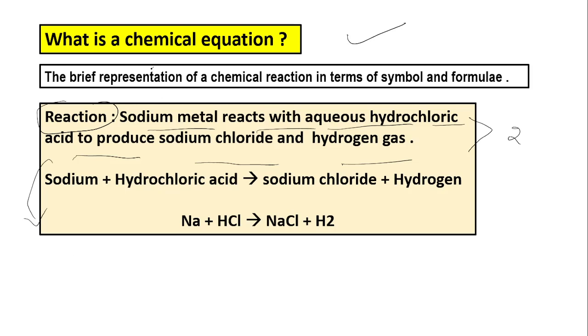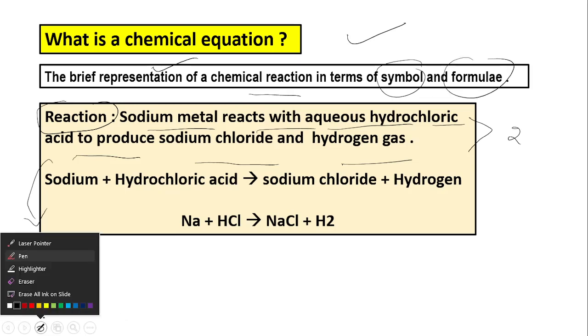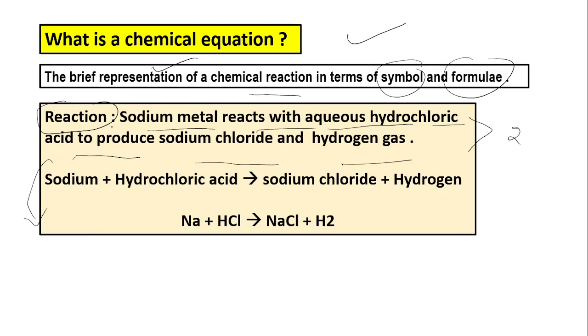The brief representation of a chemical reaction in terms of symbols and formulas is called a chemical equation. So this reaction can be written in very short form. We can write Na plus HCl gives NaCl plus H2. Na is the formula of sodium. HCl stands for the formula of hydrochloric acid.